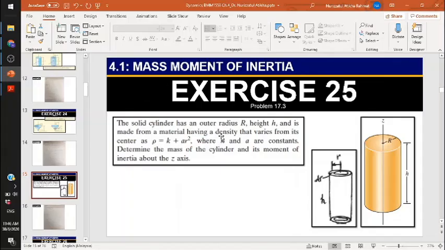Okay, for the third question, exercise 25, problem 17.3. The question asks you to determine the mass of the cylinder and its moment of inertia about the z-axis. So you have two things to determine, the mass of the cylinder and Iz. And they already give you the constant for density, rho equal to k plus ar squared, where k and a are constants. Let's see the solution together.